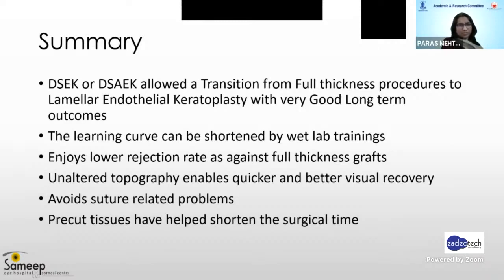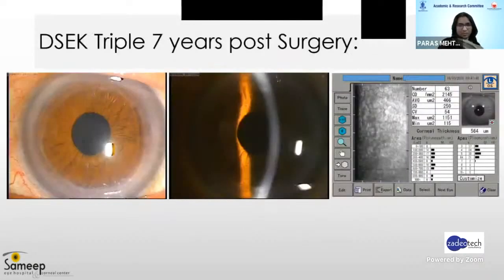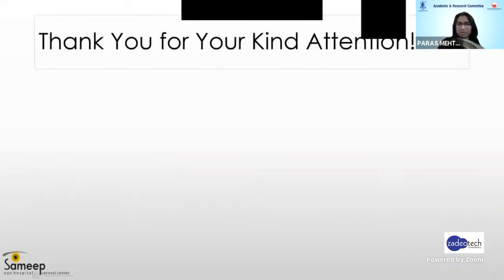The learning curve can be shortened by wet lab trainings. It enjoys a lower rejection rate as against full thickness grafts. Unaltered topography enables quicker and better visual recovery for these patients and avoids suture-related problems. And pre-cut tissues have helped shorten the surgical time, and you can have wonderful visual outcomes, and patient and surgeon both feel happy at the end of long-term outcome. Thank you for the kind attention.